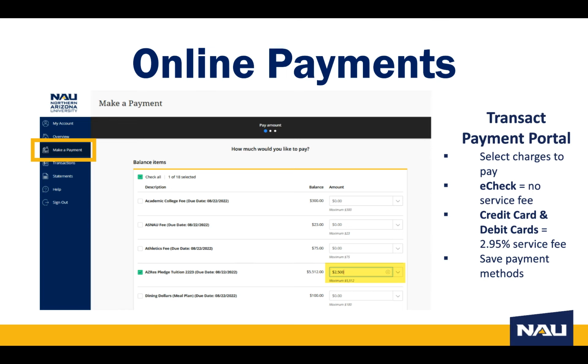Please be aware that for all credit card and debit card transactions, there is a 2.95% service fee. E-checks, on the other hand, come with no service fee as long as the information entered is correct. We recommend checking with your bank to confirm the correct routing number and account number to make online payments. Payment methods can also be saved for future reference, so you don't have to enter the information every time.